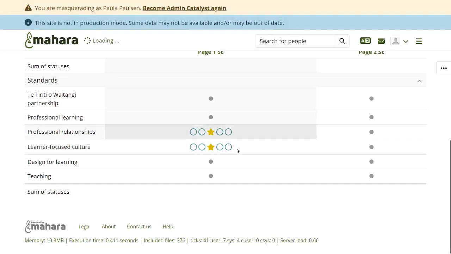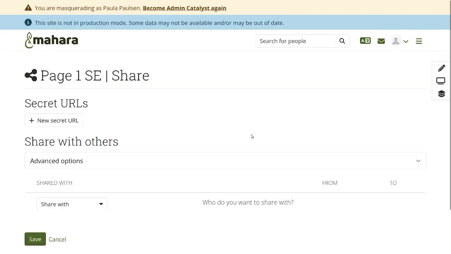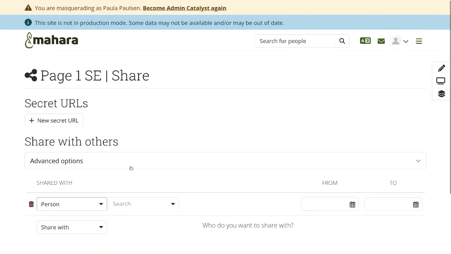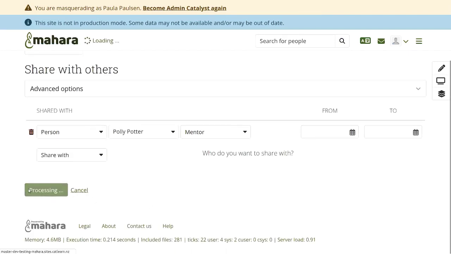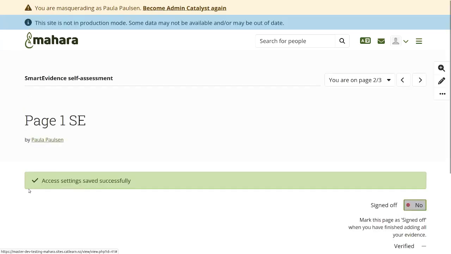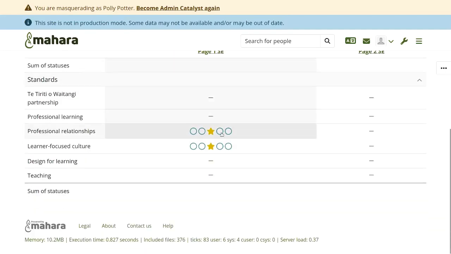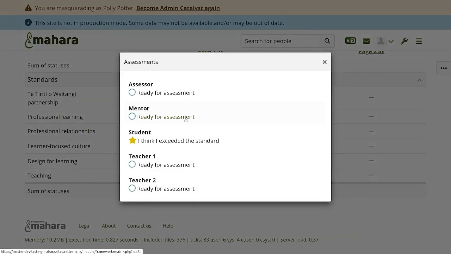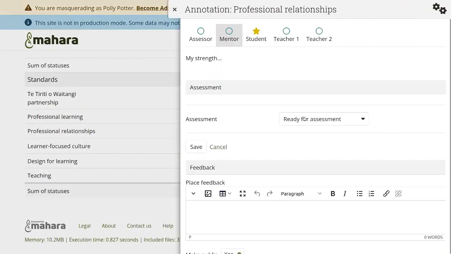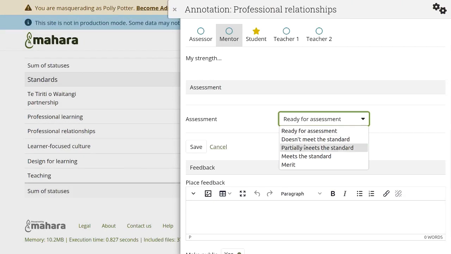The second change is that the different roles have different text for the assessment status, thus differentiating what sort of assessment is expected from a role. And this shows the text for a different role.